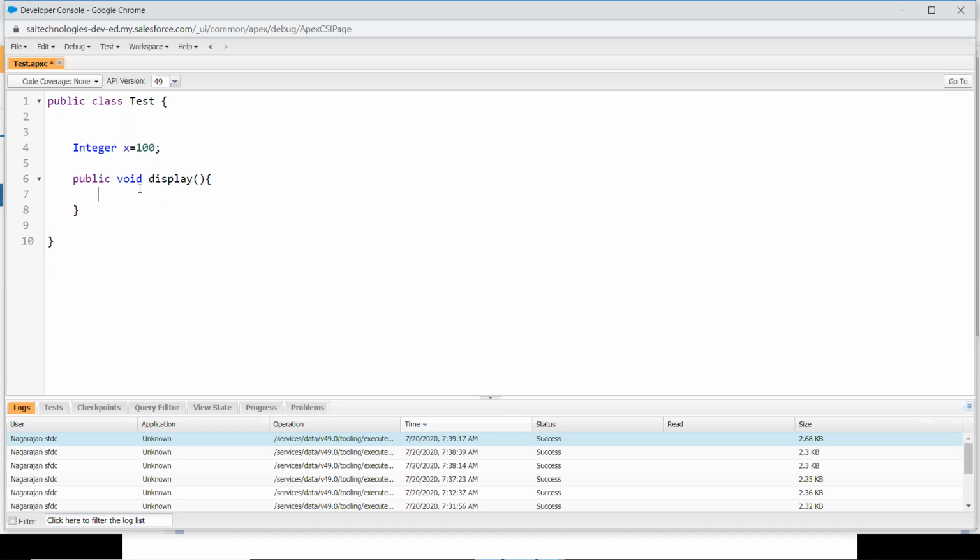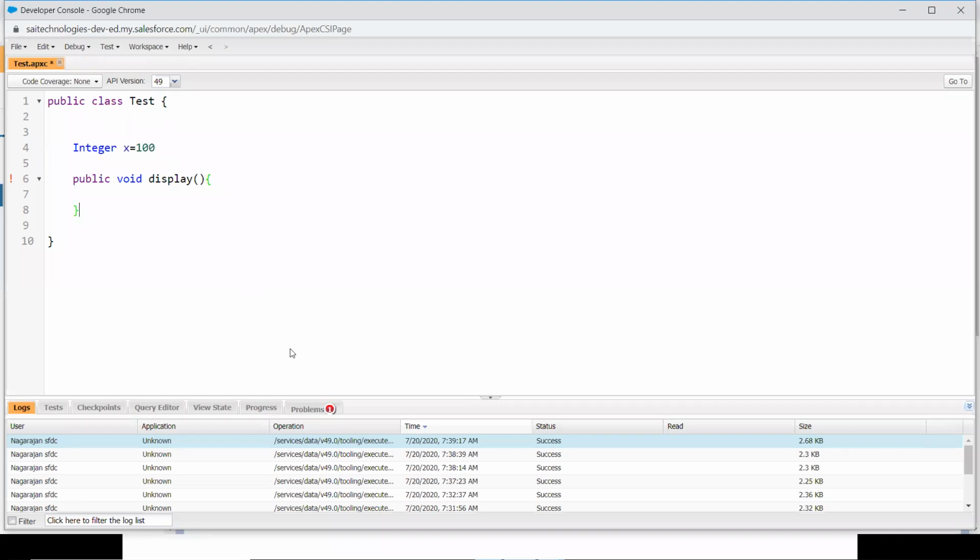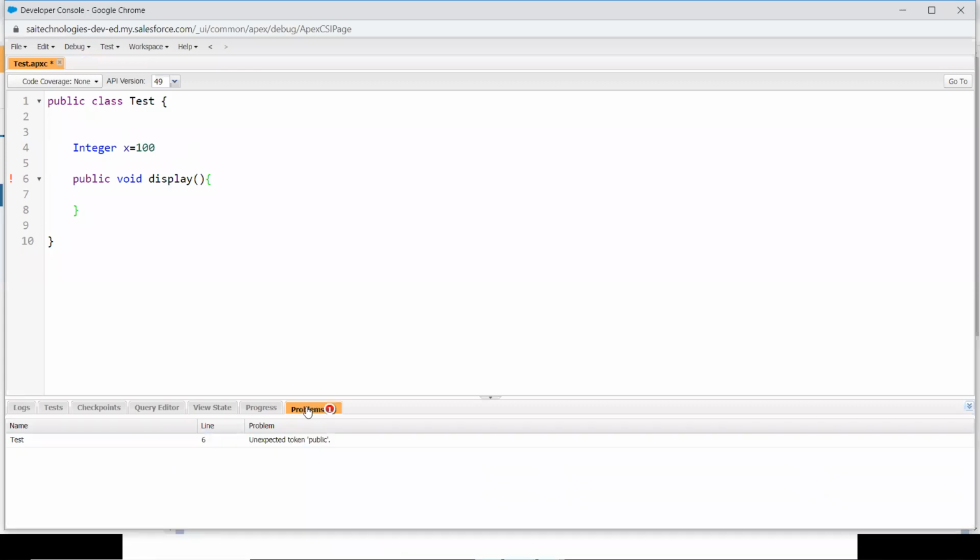And what about the errors generated here? Let's see. I'm going to remove this semicolon and save my class. My class has been saved. Immediately at the bottom, you have a tab called Problems. Click on that. Here you have the error. Each and every error will be displayed over here. You can go through the line number and clear the errors also. Let me put the semicolon back. So this is how to write a variable and function.